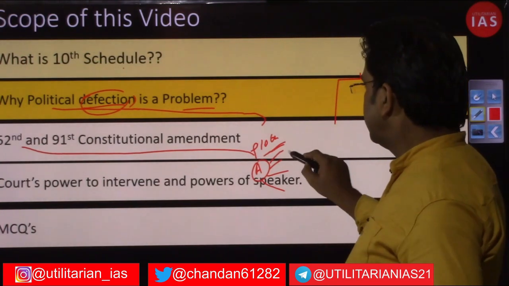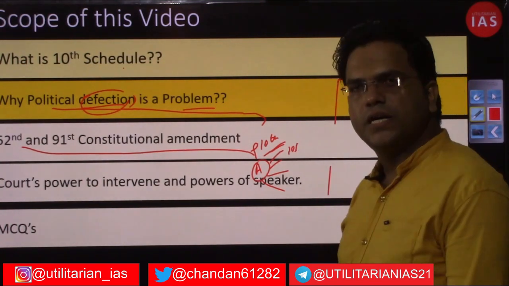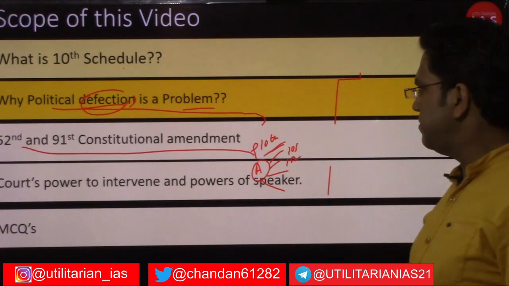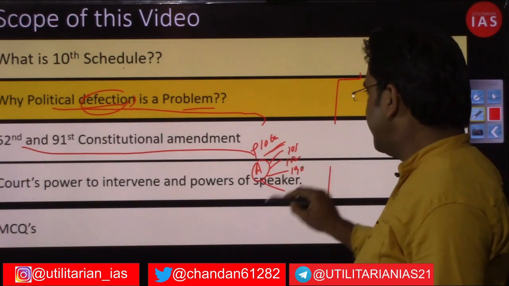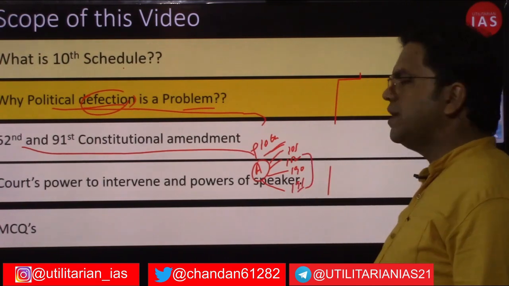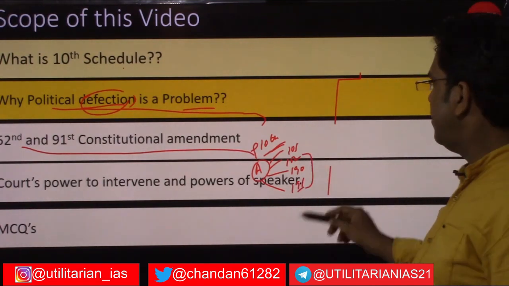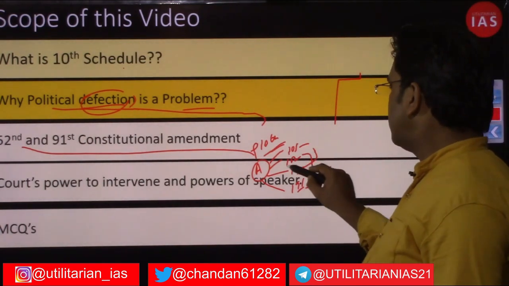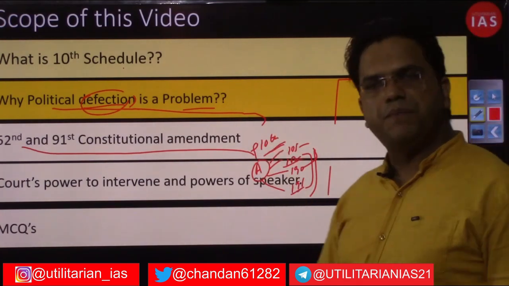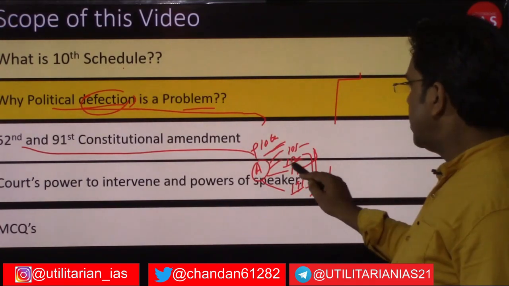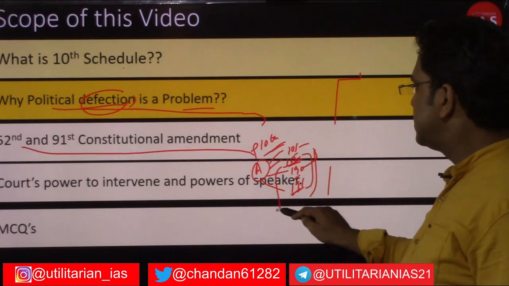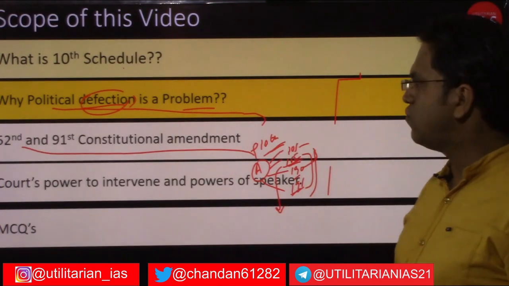So which articles were amended? Article 101 was amended, Article 102 was amended, then Articles 190 and 191 were amended. Articles 102 and 191 you already know, and 101 and 190 are the preceding articles of these 2 articles. So these 4 articles were amended by the 52nd Constitutional Amendment, and these were amended to insert the provision of disqualification.